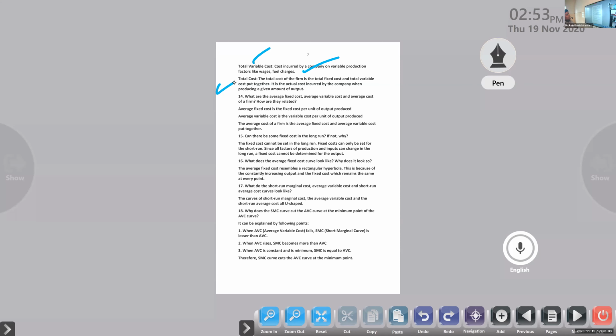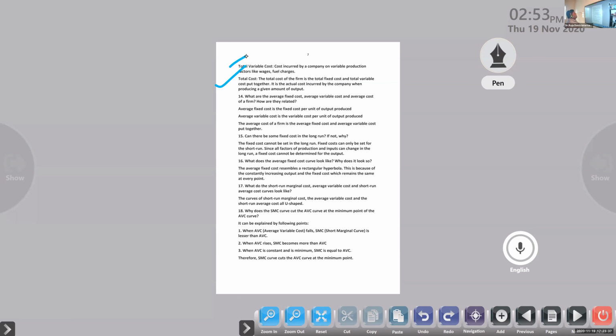So TC is equal to TVC plus TFC, total variable cost plus total fixed cost. That's the total cost. Here we are discussing just the short run production. That's why these two types of costs are there: variable and fixed.